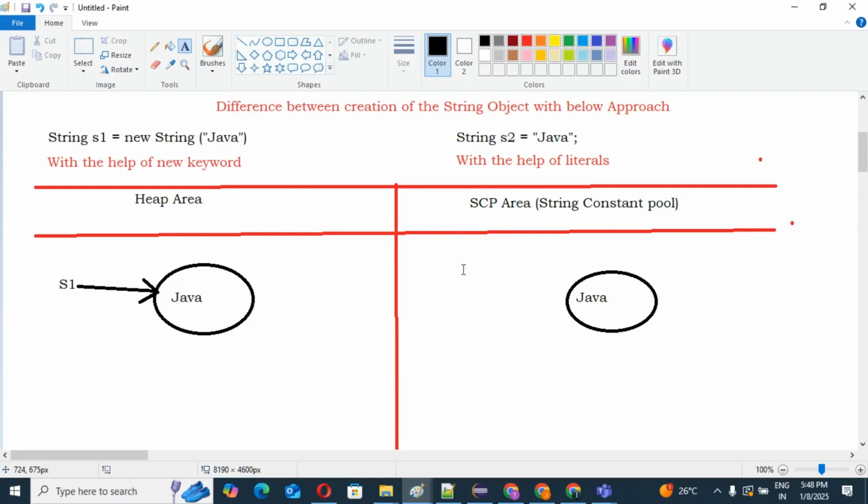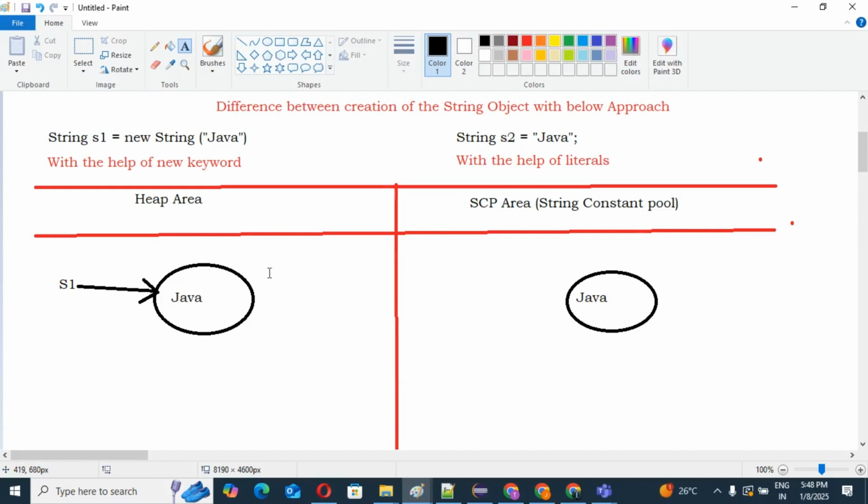Also keep in mind, for demo purposes, whenever you see any literal, the object will be created in our SCP. So what did we understand here? If you create an object with the help of the new keyword, two objects will be created. One object in the heap area and one object in the SCP area. Yes or no, guys? This is the first case.